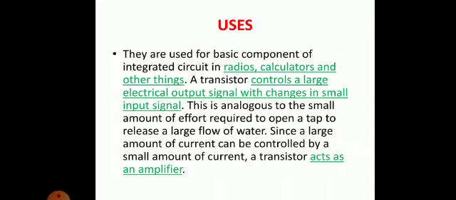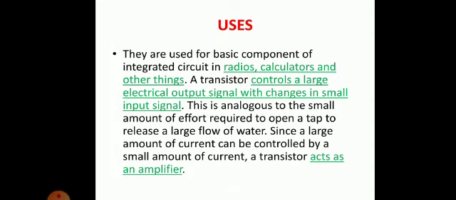Now, other than computers, which are the other equipment that use transistors? They include radio and calculators. A calculator is also, we can say, a mini computer, so for calculation it is used. Other things like a fan also use a transistor because it has a regulator. You have a regulator from 0, 1, 2, 3, 4, 5 to regulate the fan, clear? So for that also we need a transistor. So they are used in radio, calculators and other things.